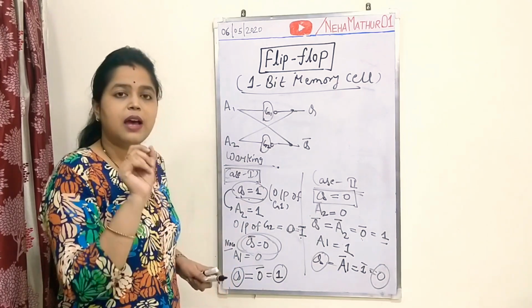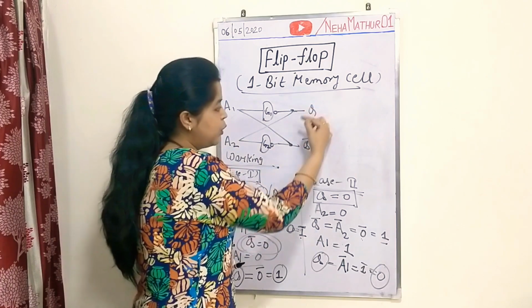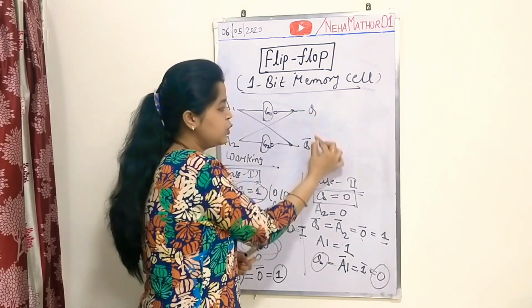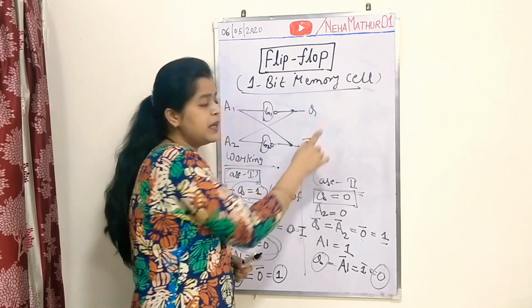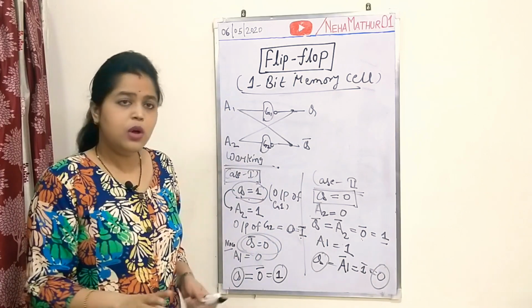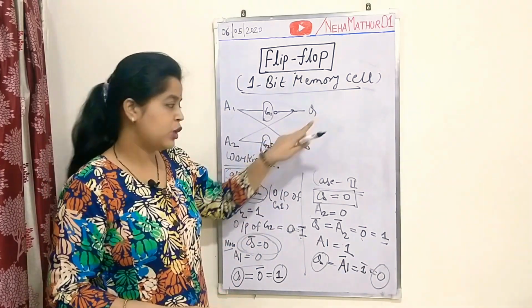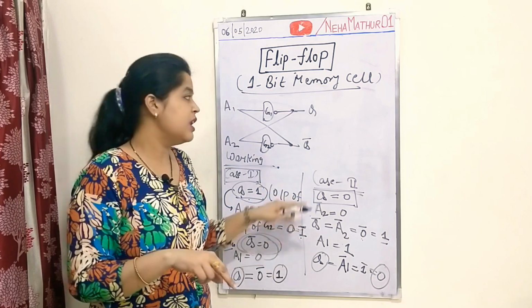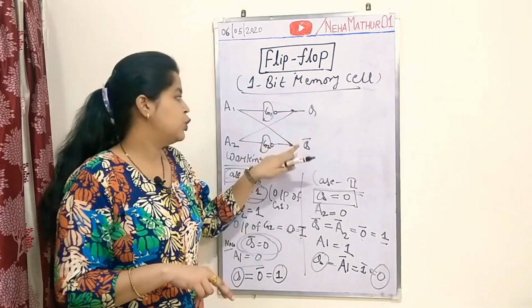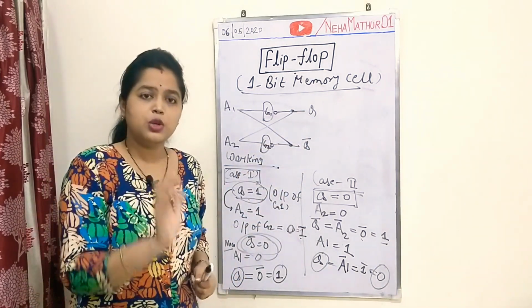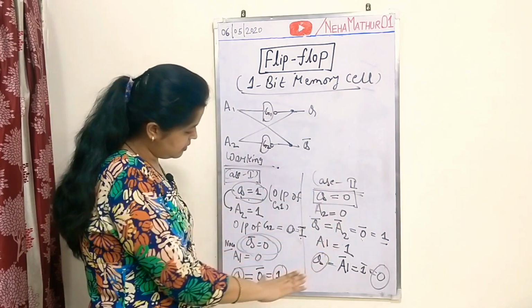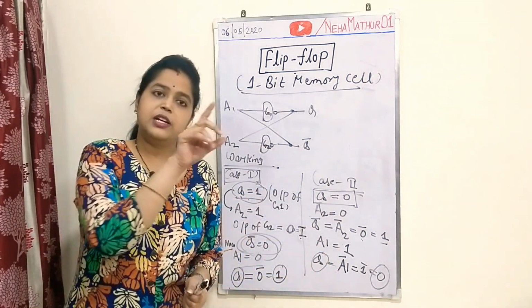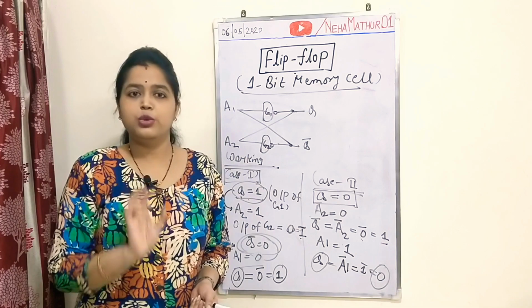This is the reason that I am denoting the output of the circuit as Q and Q bar. So if Q is equal to 1, Q bar will be 0. Similarly, when Q is equal to 0, Q bar will be 1. So the first conclusion from the working of the circuit is that Q and Q bar will be complementary to each other.